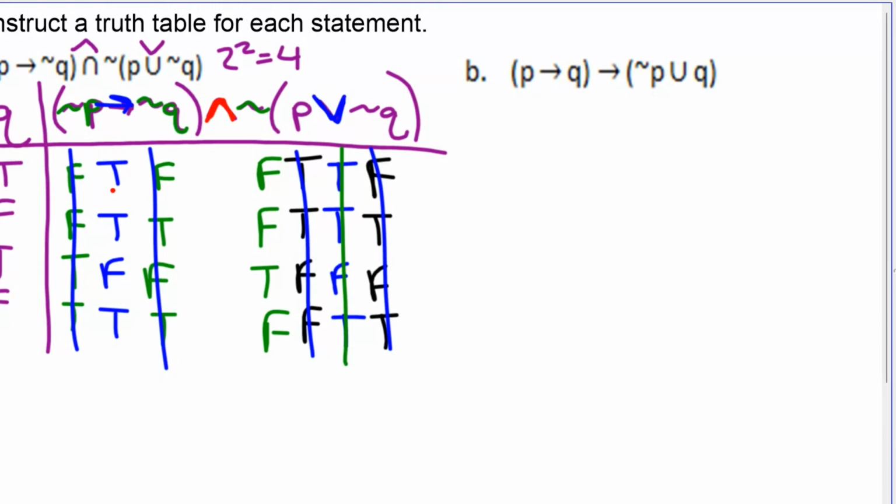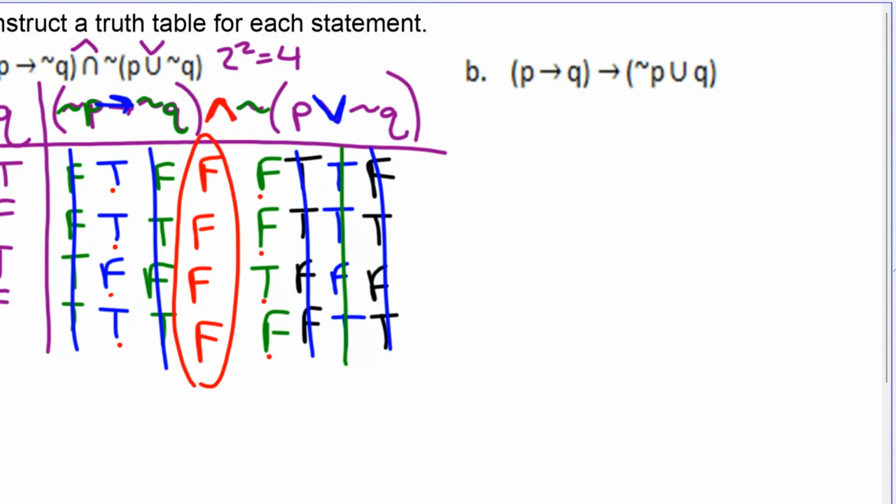I've got true and false is false. True and false is false. False and true is false. True and false is false. So all 4 of them, all 4 possibilities are false.